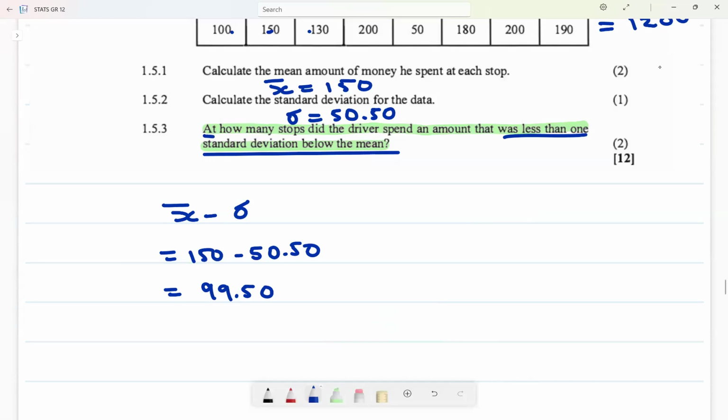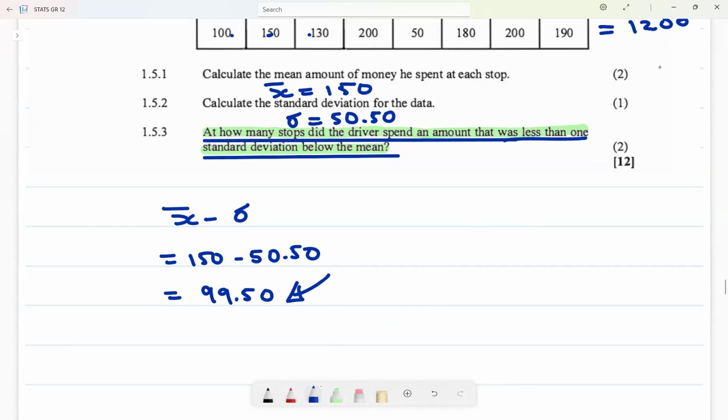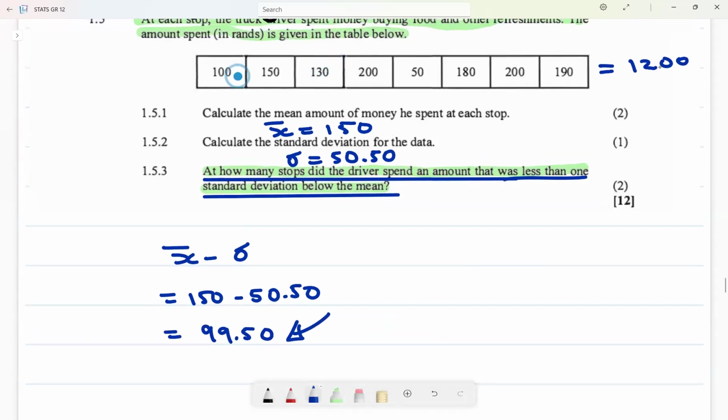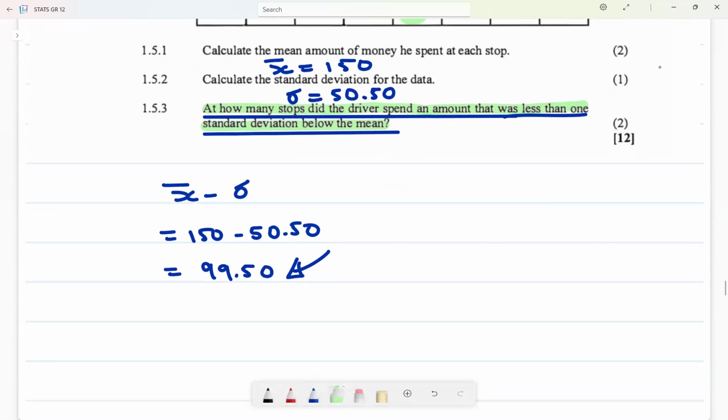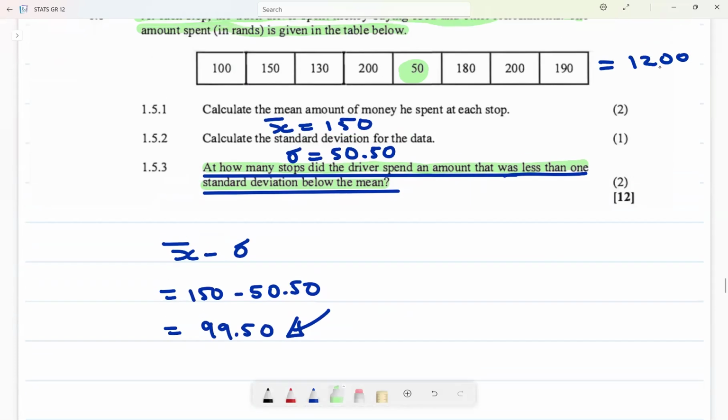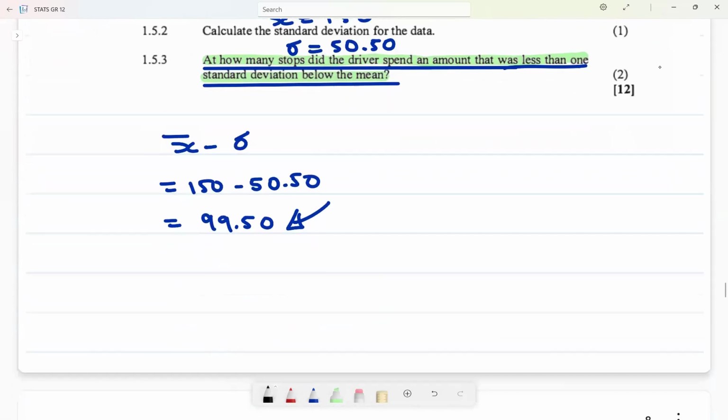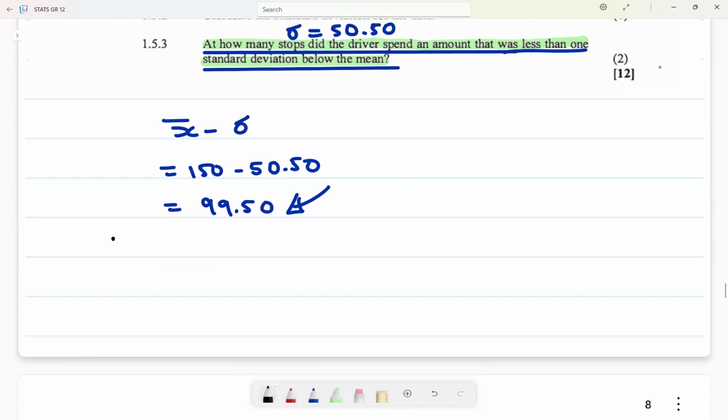So the question is, at how many stops did the driver spend an amount less than this one? Which amount is less than that one? Can we see that 50 rand is less than that one? So at how many stops? Can you see, at only one stop? At one stop, he spent an amount that is less than this one. So therefore, at one stop.